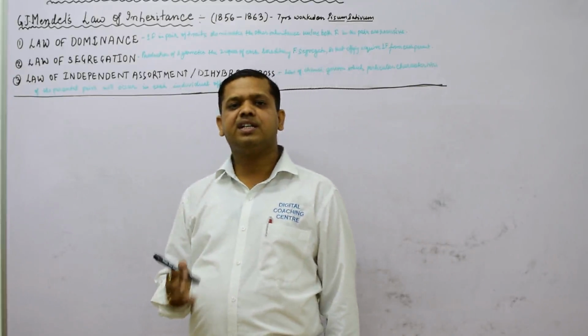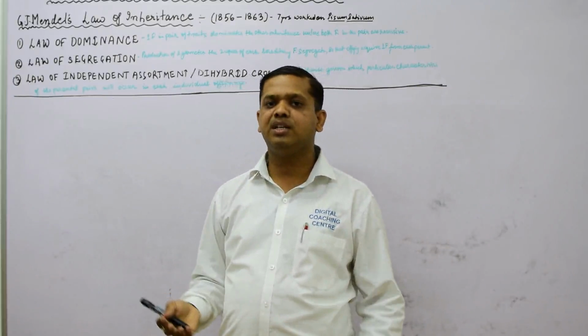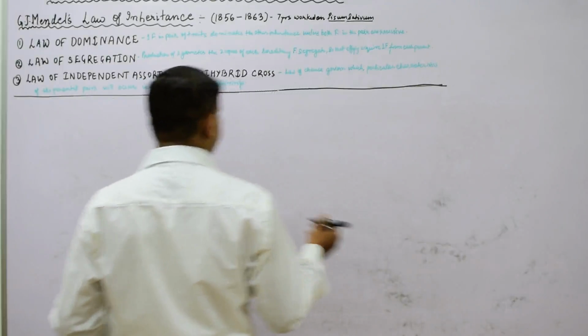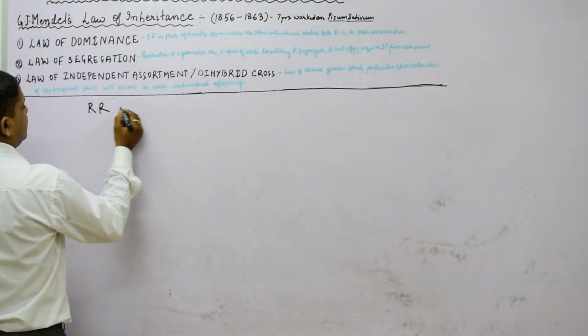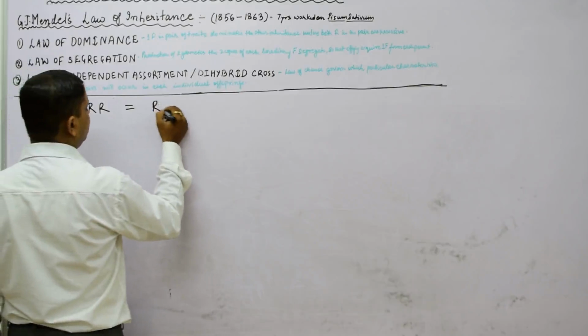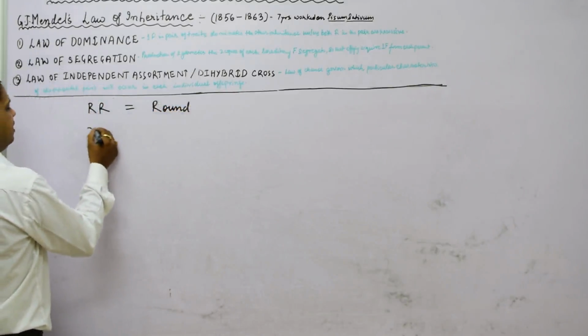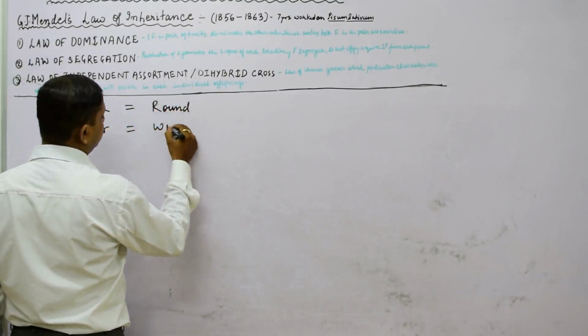Here we are taking four contrasting characters and we will cross them and try to understand what is happening. We have taken the round shape of the seed, denoted by capital R, and small r, which shows the wrinkled seed.